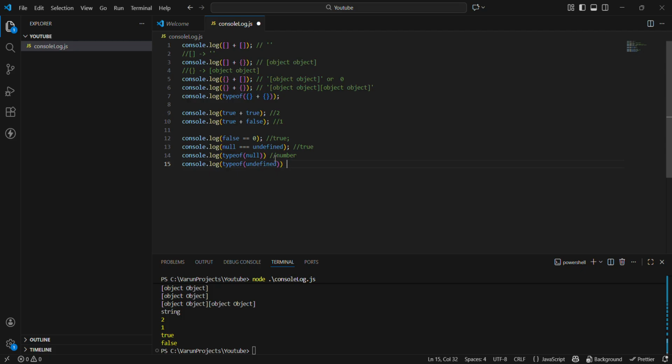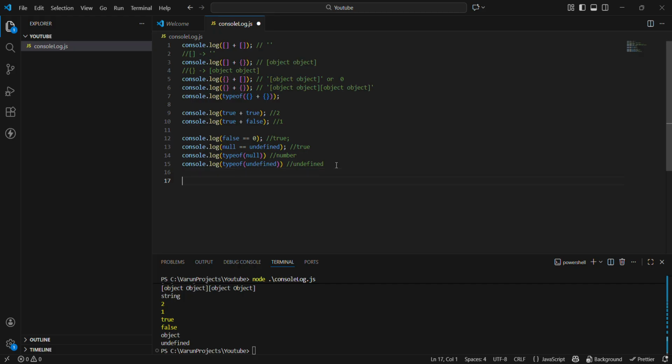What is the type of undefined, guys? This is another critical question. It will be undefined. So this is the reason. Object and undefined. That's why null === undefined is false, and null == undefined is true. This is the reason, guys.